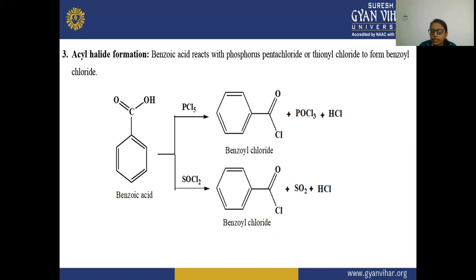In this, the benzoic acid in the presence of thionyl chloride again forms benzoyl chloride, and SO2, sulfur dioxide, is formed, plus HCl. So in both reactions, there is a formation of benzoyl chloride from benzoic acid, which is your acyl halide. This benzoyl chloride is your acyl halide, and it is formed from benzoic acid by reaction with phosphorus pentachloride and thionyl chloride.